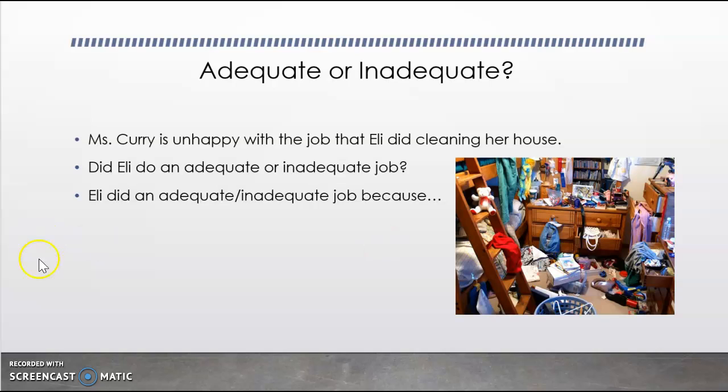Take a look at that picture. Adequate or inadequate? Miss Curry is unhappy with the job that Eli did cleaning her house. Did Eli do an adequate or inadequate job? You can use this sentence frame to complete your thought. Right, in this example, Eli clearly did an inadequate job. It was not good enough for Miss Curry.